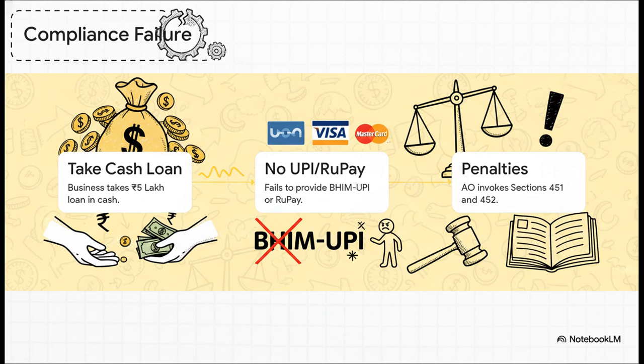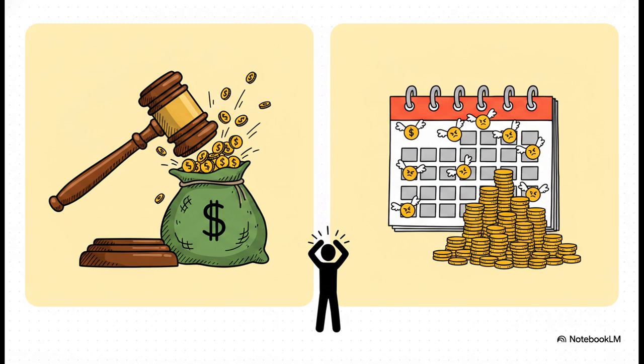This business just broke Section 185 by taking the cash loan and Section 187 by ignoring the mandatory digital infrastructure rules for high turnover businesses. The fallout from this is massive. Under Section 451, the assessing officer is empowered to slap them with a penalty equal to the exact cash amount received. So that 5 lakh cash loan, bam, a 5 lakh rupee penalty. A literal 100% fine. And it gets worse. Section 452 hits them with a recurring daily penalty of 5,000 rupees for every single day they fail to offer BHIM UPI and RuPay. As you can see, ignorance of Chapter 12 can totally wreck a business financially.